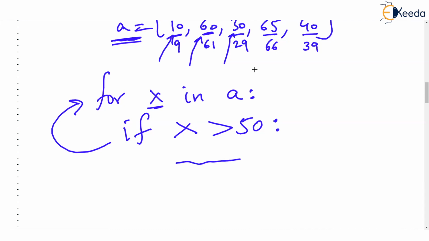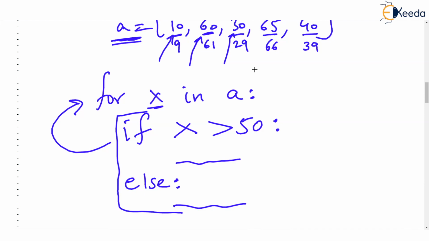What action? You have to increase the value by 1. But else, recall the grammar of if else, you have to take an action. What action? You have to decrease the value by 1. This if will be the part of for, because for every value of A, this if is going to be checked. Now what I am curious to know over here is, what is the statement that you will write over there?